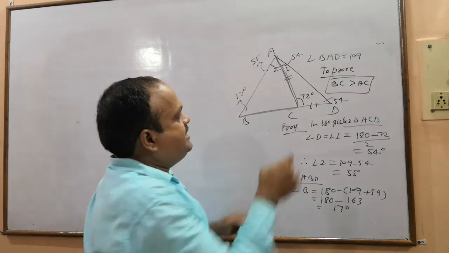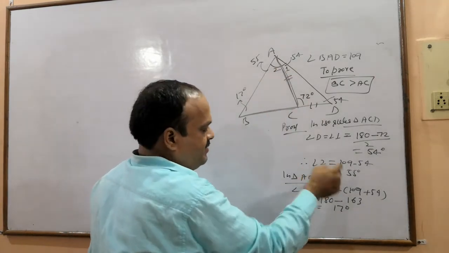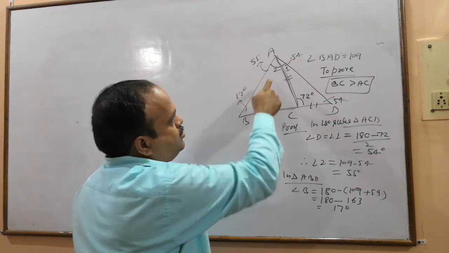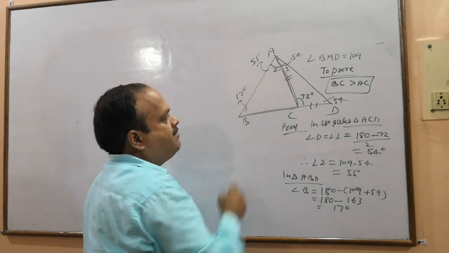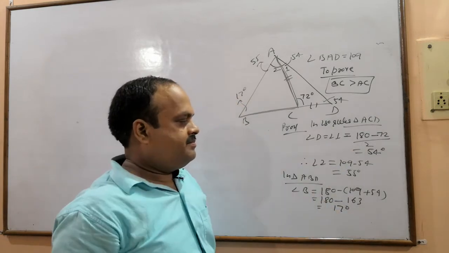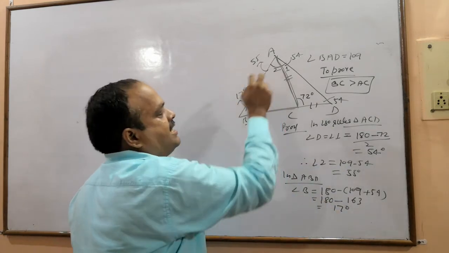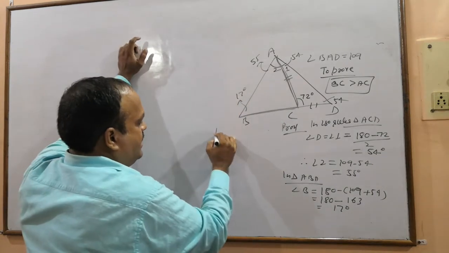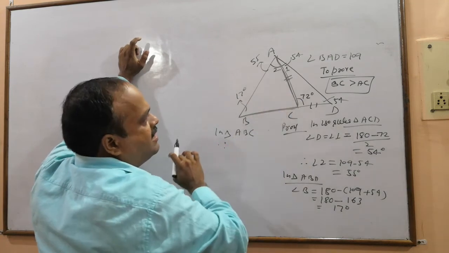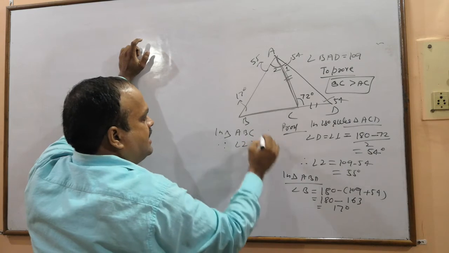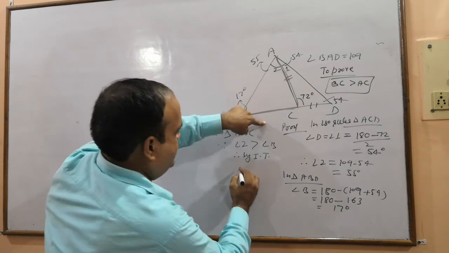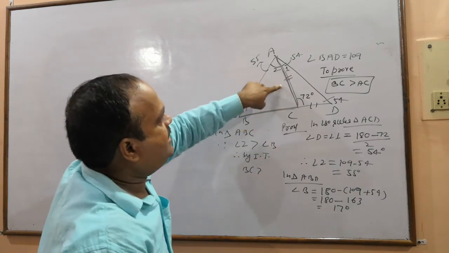So we have to compare BC and AC. Opposite to BC, angle 2 is 55, and opposite to AC, angle B is 17. So angle 2 is greater than angle B. So write: in triangle ABC, since angle 2 is greater than angle B, therefore by the inequality theorem, the side opposite to 2, BC, is greater than the side opposite to B, AC.